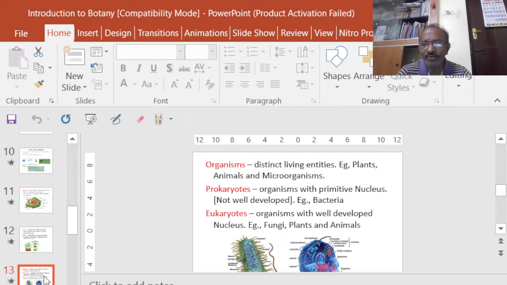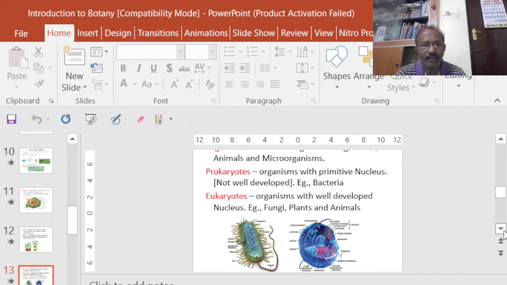Then eukaryotes. So eu means true. So true nucleus, that is a well-developed nucleus. A nucleus with the nuclear membrane, then nucleoplasm, then nucleolus.